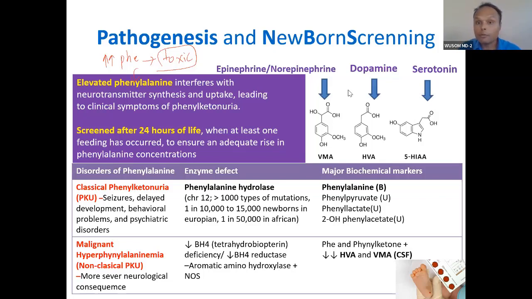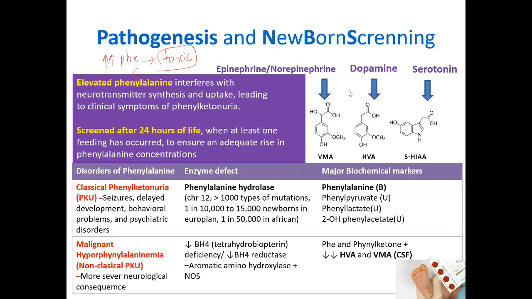But after the baby is born, the baby has to live on his or her own. In that process, phenylalanine elevates in the baby, especially after the baby is fed. You understood? Okay.